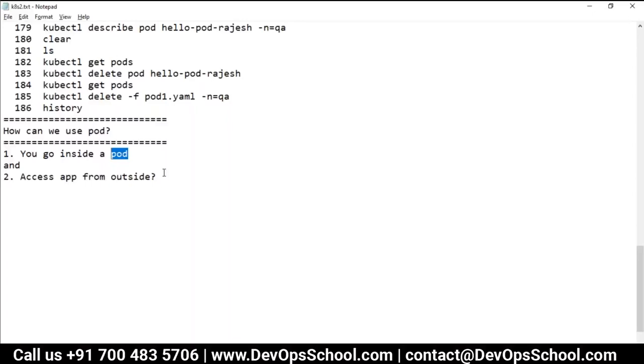So what you can work with inside a pod is a container. That's a physical entity, because that's where the application is running. The pod is not running your application. The pod is just collecting the containers and creating a group of containers and labeling with some of the namespaces, resources, network, and all, and then making it possible for Kubernetes to manage it. So I cannot go inside the pod. Correction needed: you can go inside the container.